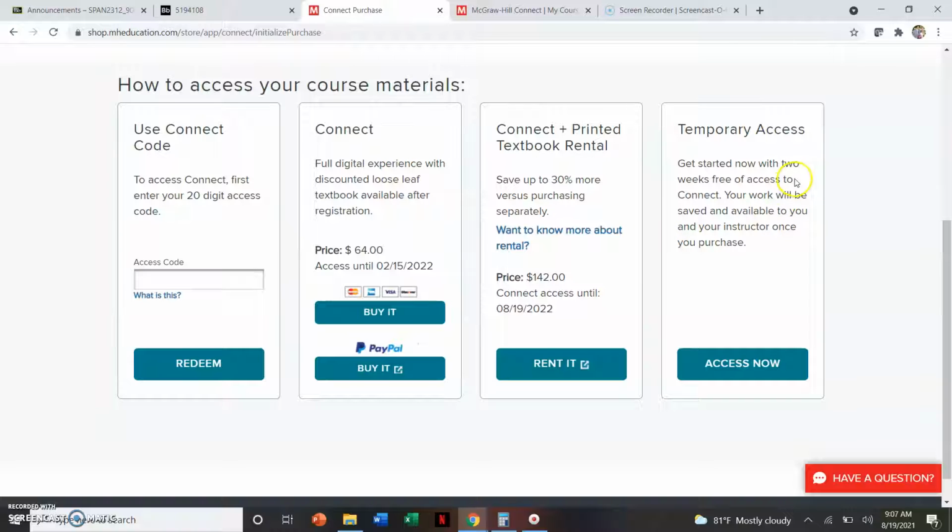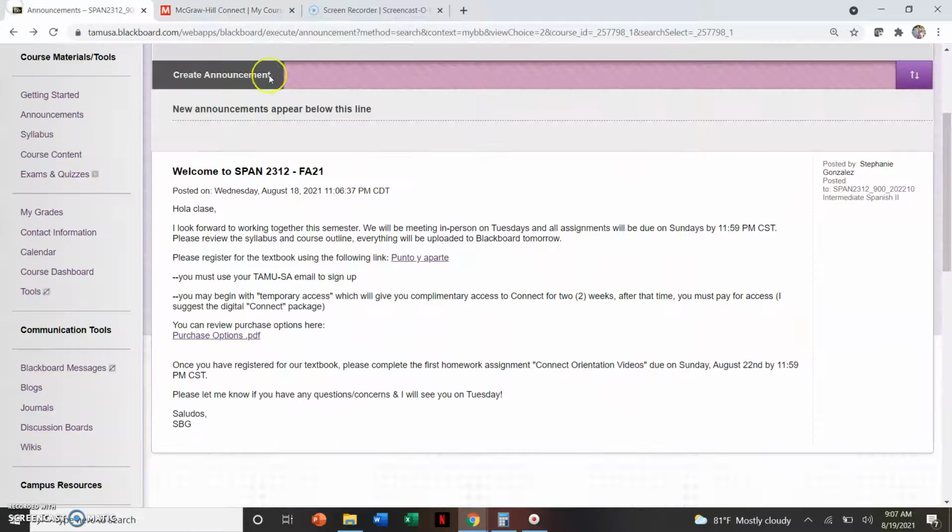So definitely temporary access if you're waiting for your disbursement, or maybe you haven't gotten paid yet, so you can't pay for the access to the course. But this does expire after 2 weeks, at which point you will need to purchase Connect, okay? So please make sure that you are aware of those options that you have. Choose the one that works best for you at this time.